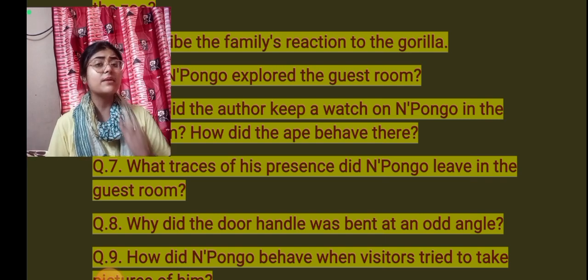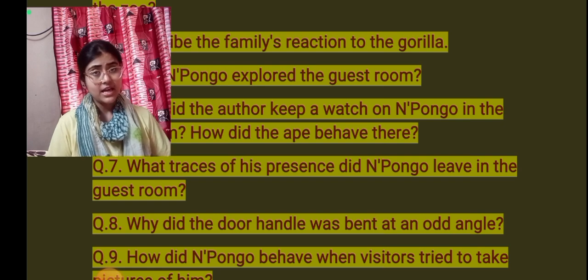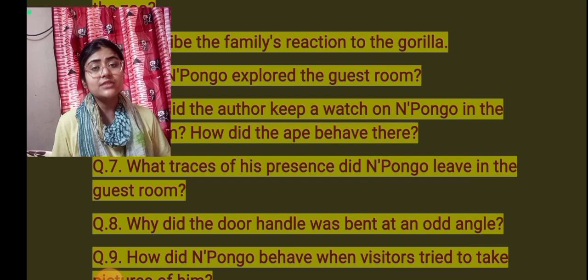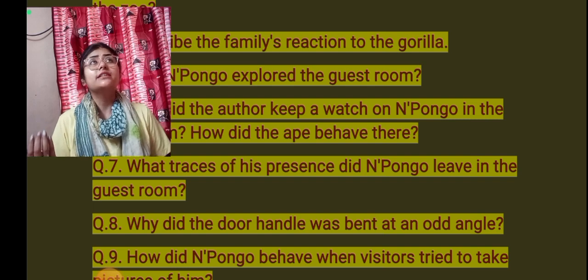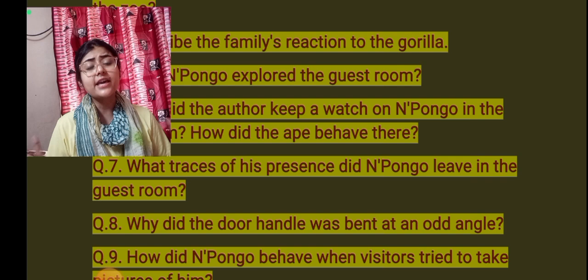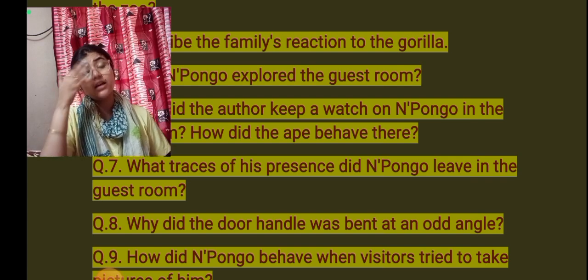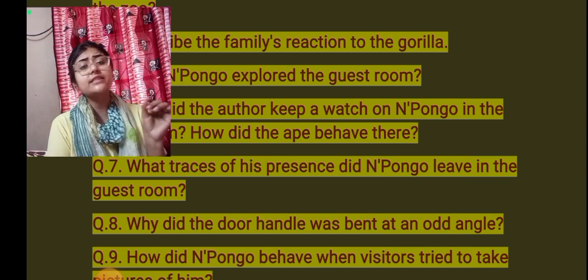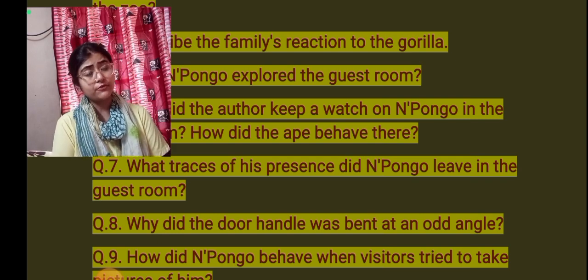But you have to remember that Npongo was a baby, and if we consider baby human beings, we remember that definitely a baby human being cannot be perfect. Then how can a baby animal be perfect? Actually, no one is perfect. Even then, everything should not be expected from Npongo, as Npongo was a baby entity. Whatever. So, which traces did Npongo leave in the guest room of the author?